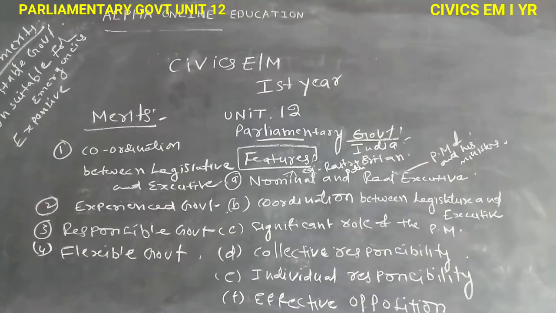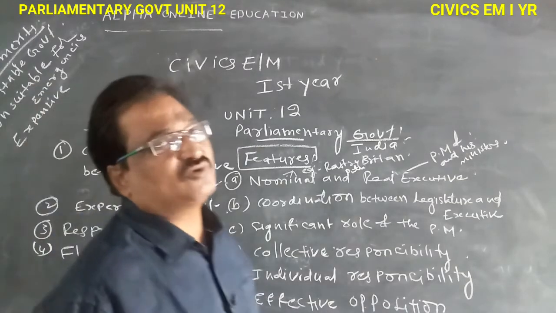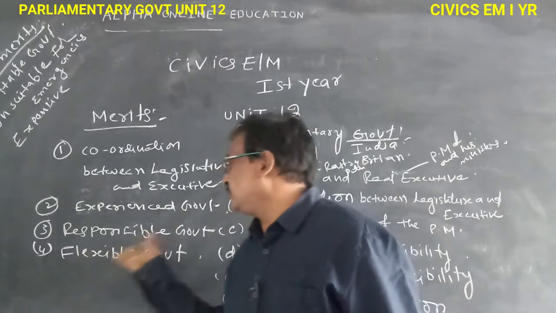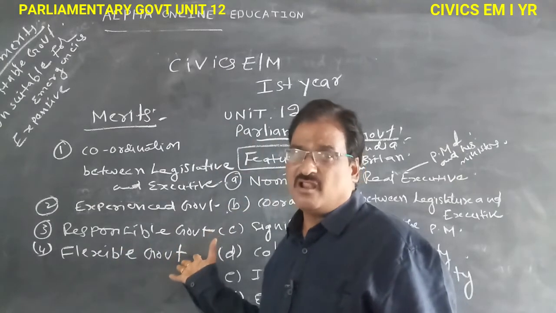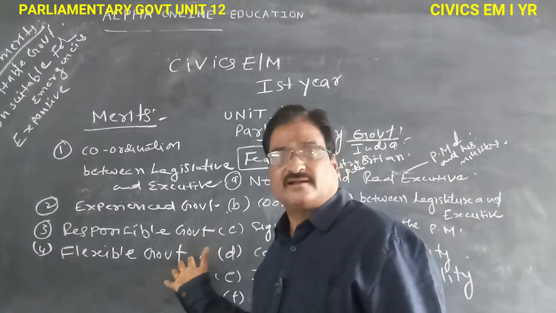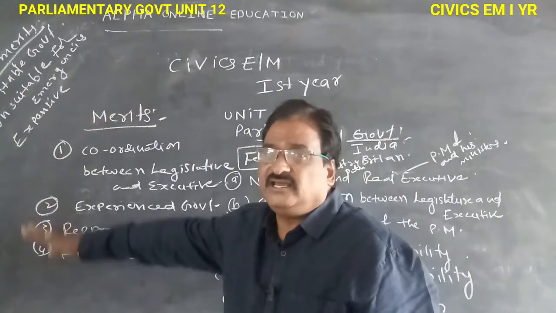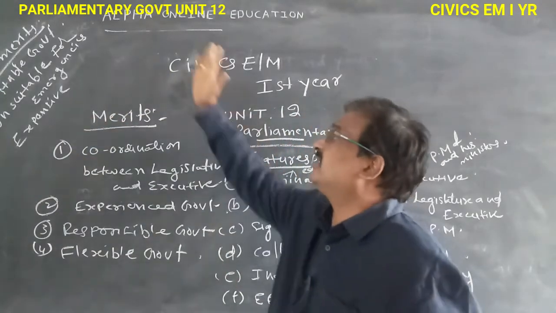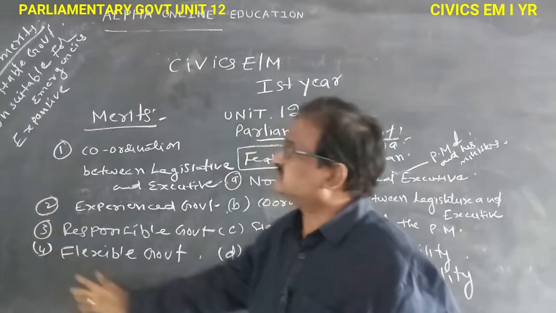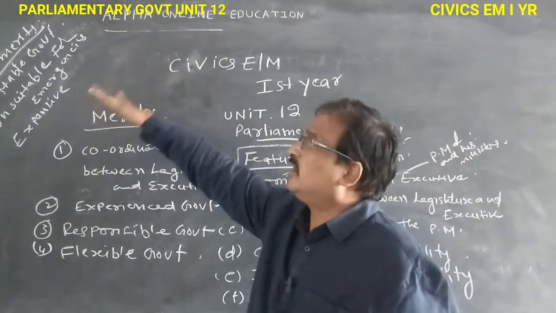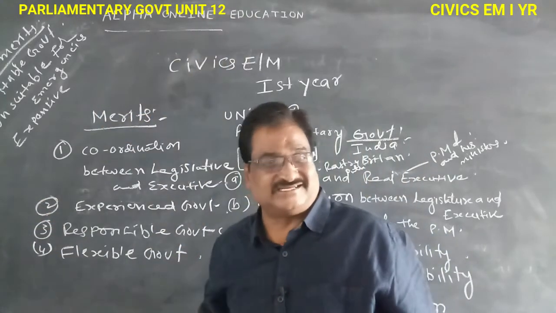The responsible government, and also a flexible government, a correct, powerful, flexible government. So these are all the merits of the parliamentary government system, and now the demerits on the other side.